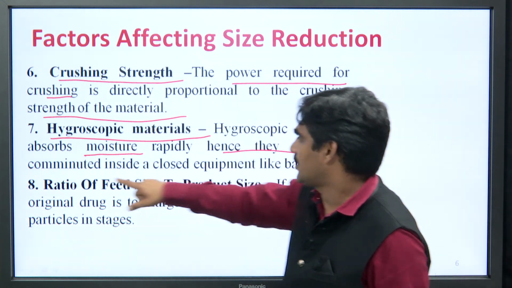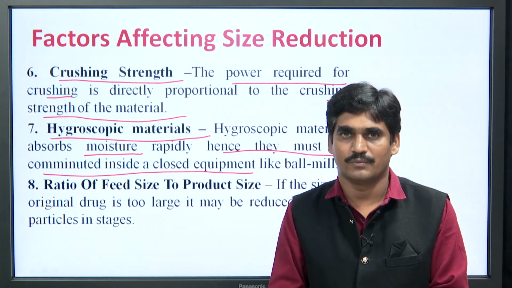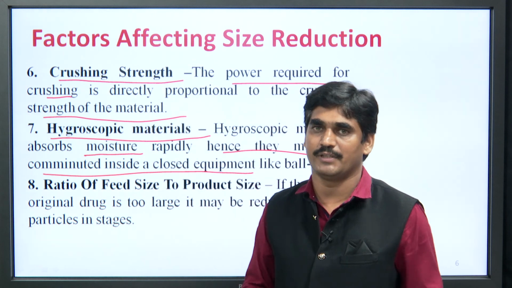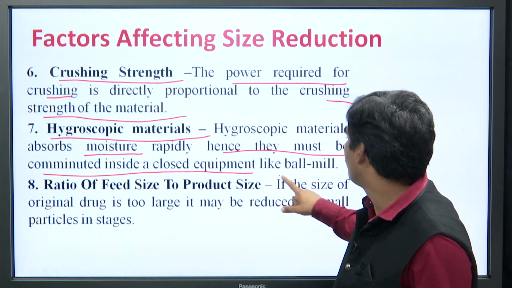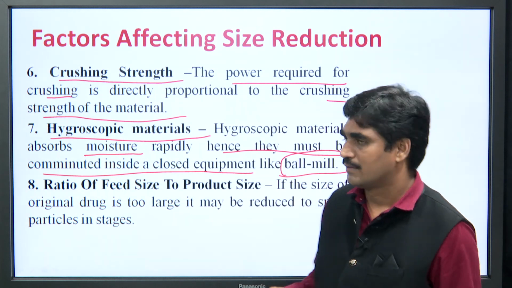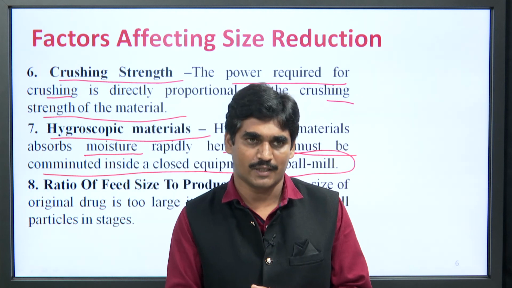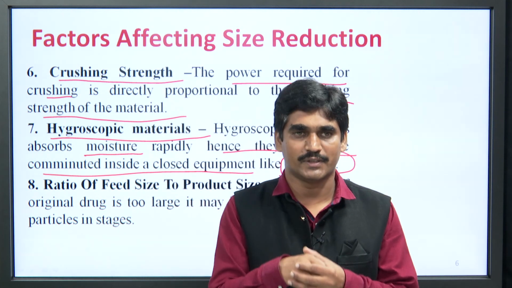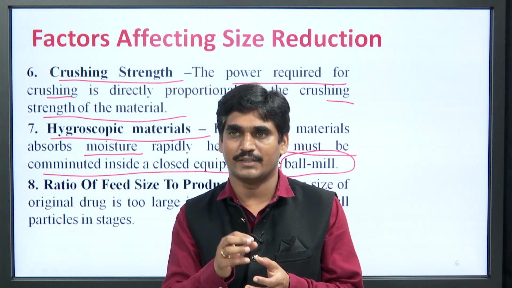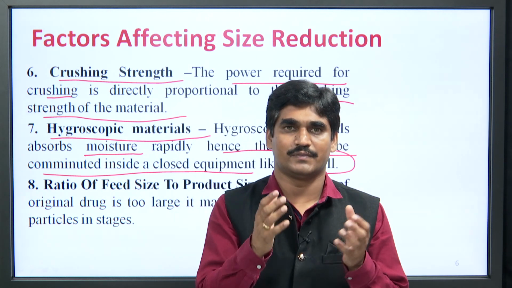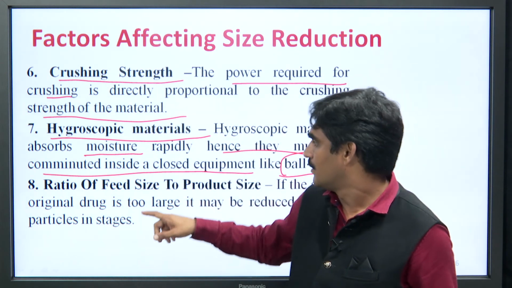Hence, size reduction of this type of materials can be done in a closed equipment like a ball mill. So, for size reduction of hygroscopic materials, we have to use equipment which is closed from all the sides, so that the contact of these materials with the atmosphere can be avoided.